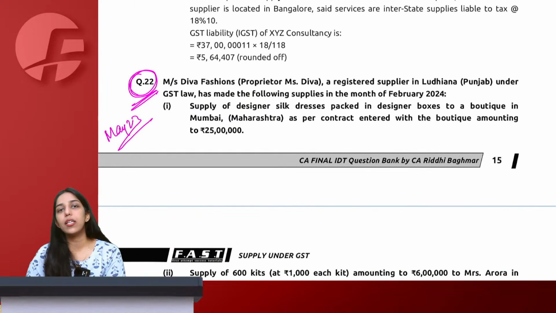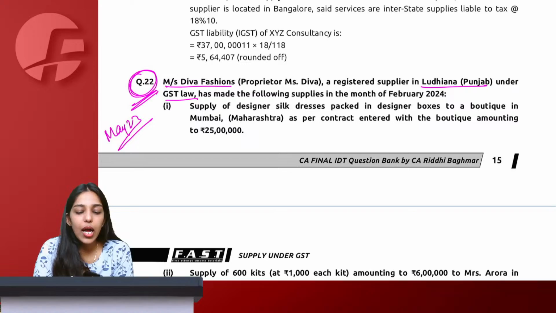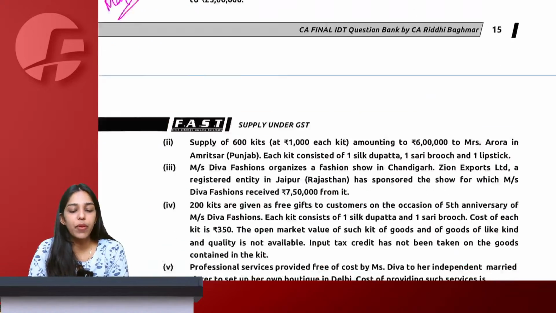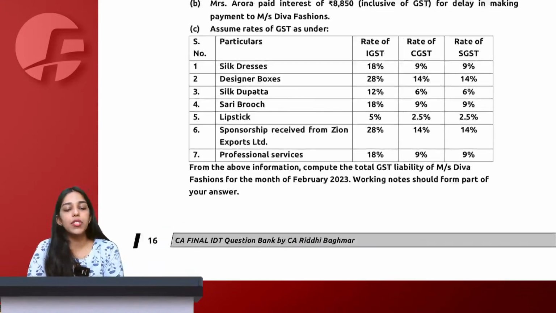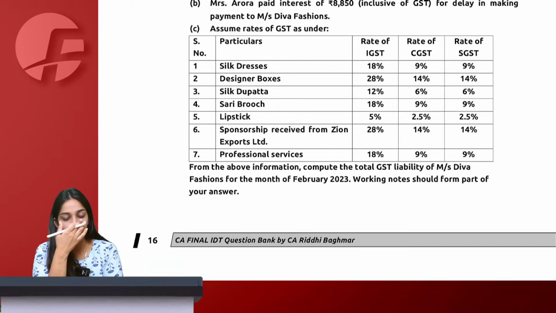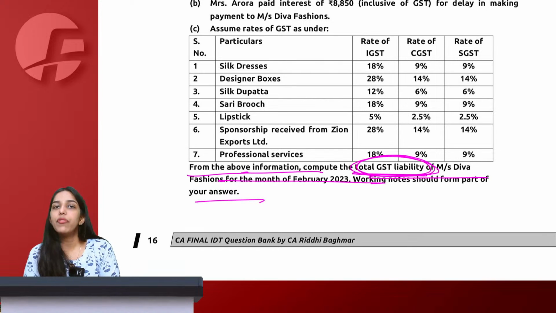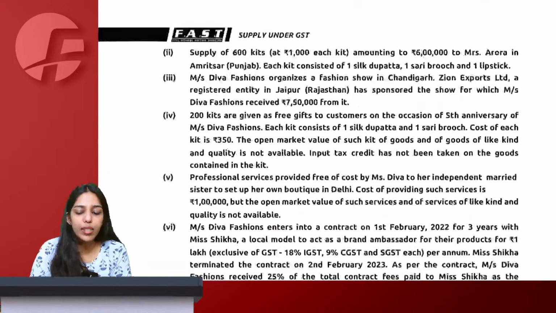Now this is a practical question. So how to write a practical question, how to present a practical question, we'll see. Messrs. Diva Fashions, proprietor is Diva, is a registered supplier in Ludhiana, Punjab. Under GST law, he has made some following supplies in the month of February. For such big questions, we first of all always go and read the required part. So at least we know what we are supposed to do. So the required part says that from the above information, you are required to compute the total GST liability of Diva Fashions. Okay, let us read one by one.